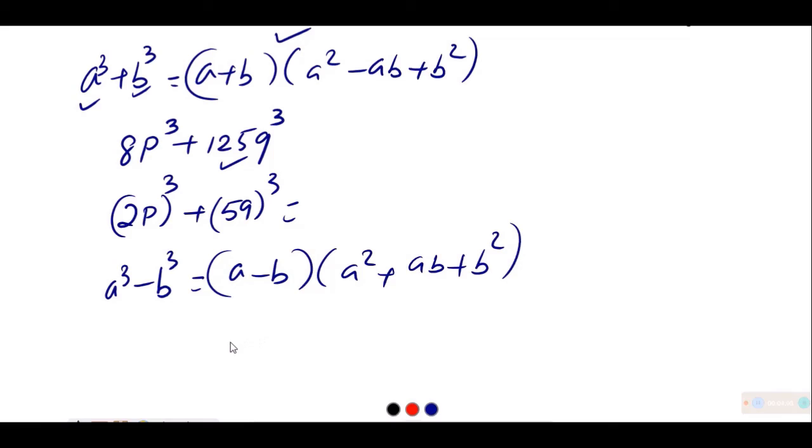For example, if it is an expression like 27p cube minus 125q cube, we know that 27 can be written as 3 into 3 into 3, and here 125 is 5 into 5 into 5. That way you will be applying your common sense to solve this kind of sums also.